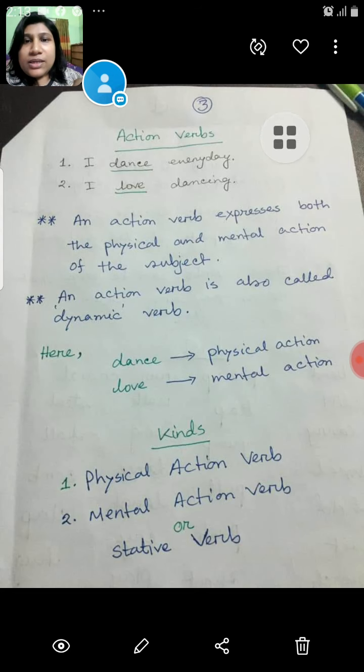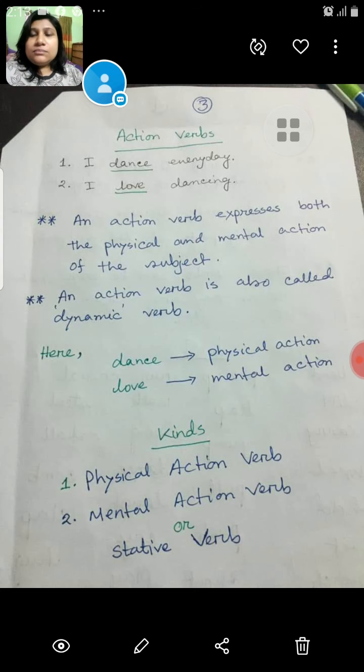Here you can see that an action verb expresses both physical and mental action of the subject, and an action verb is also called a dynamic verb. Physical activities, mental activities, that means the mental action of your brain, which you cannot see, you can just feel.